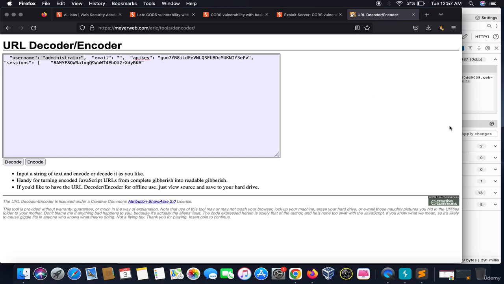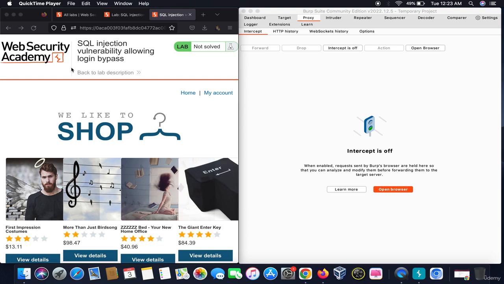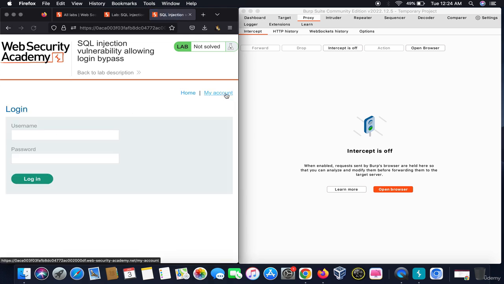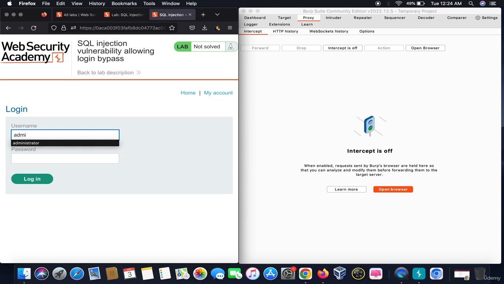In this particular lab, we will use a SQL injection for bypassing the login. So, as we all know, our database contains all the usernames and passwords. What we need to do is, we know there is a user administrator and we don't know the password.